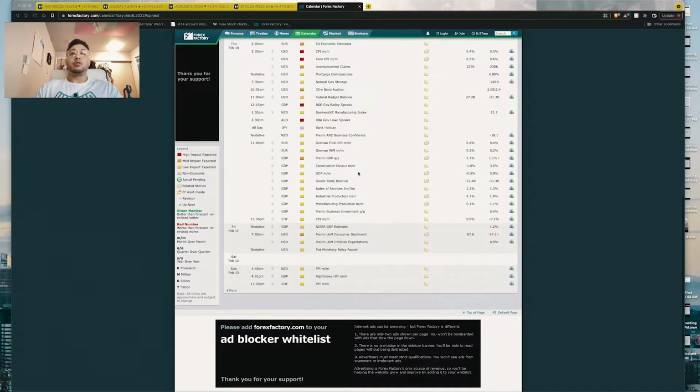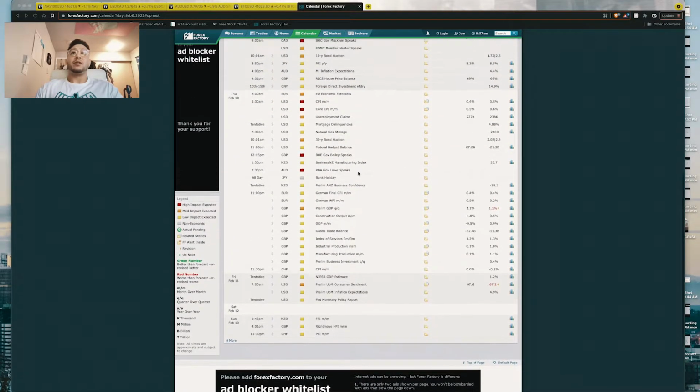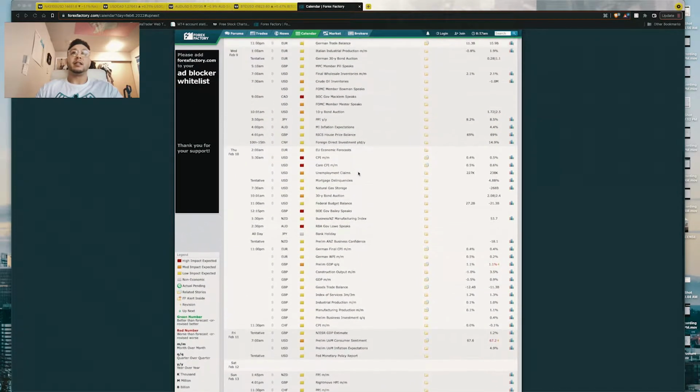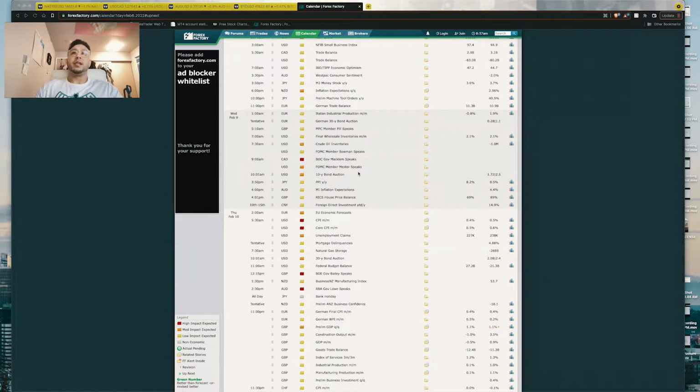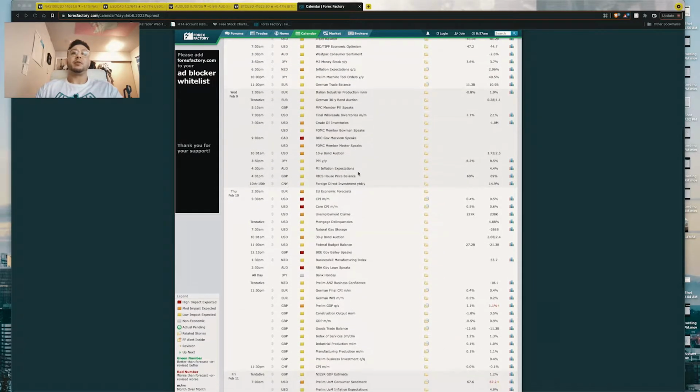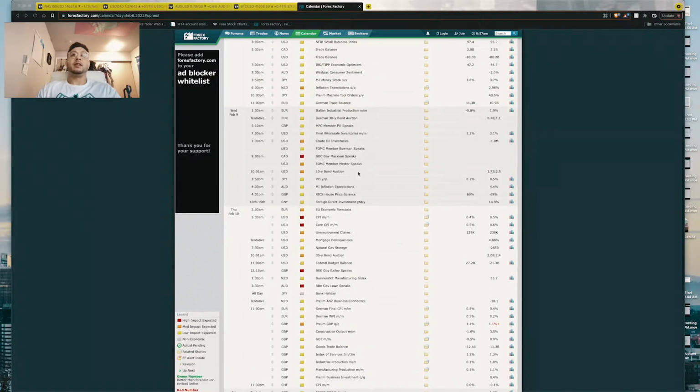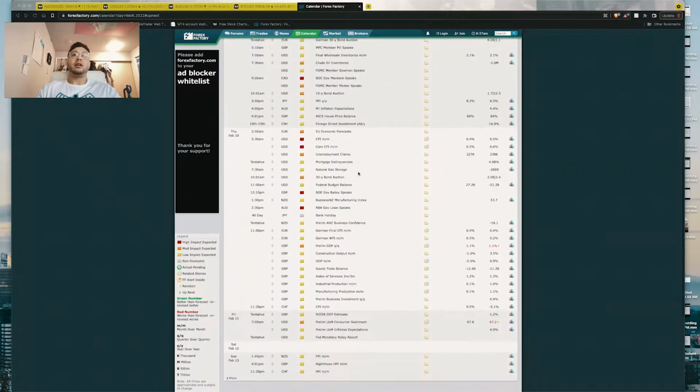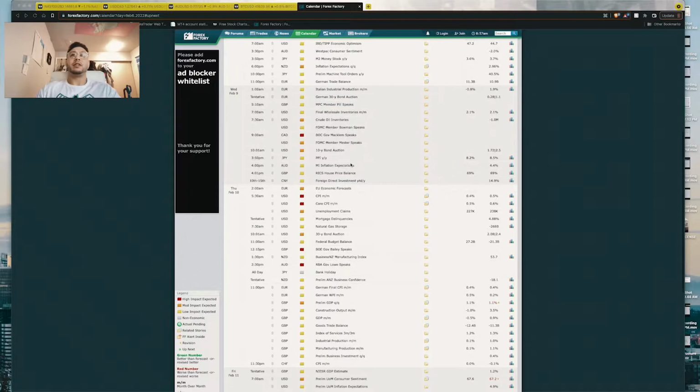And that's really it in terms of high impact and medium impact news, just mainly Wednesday and Thursday. There are a few other events throughout the week, but they are minor.